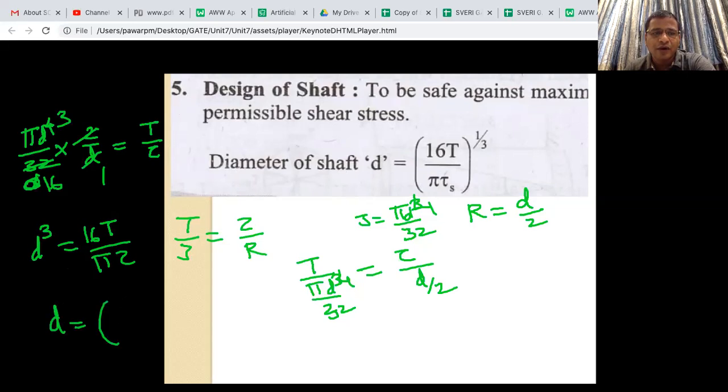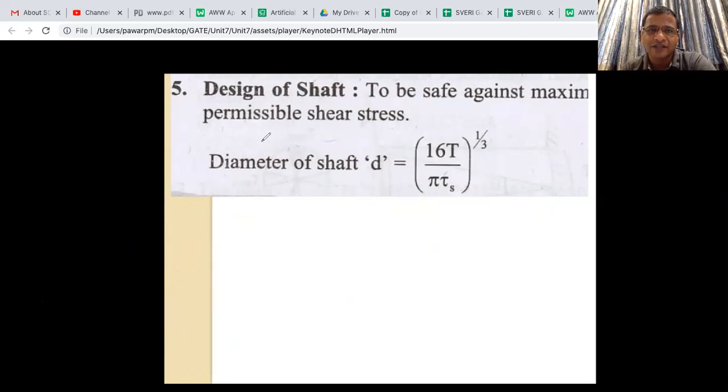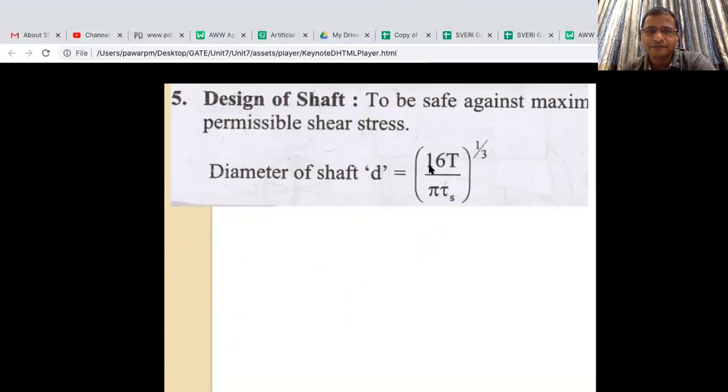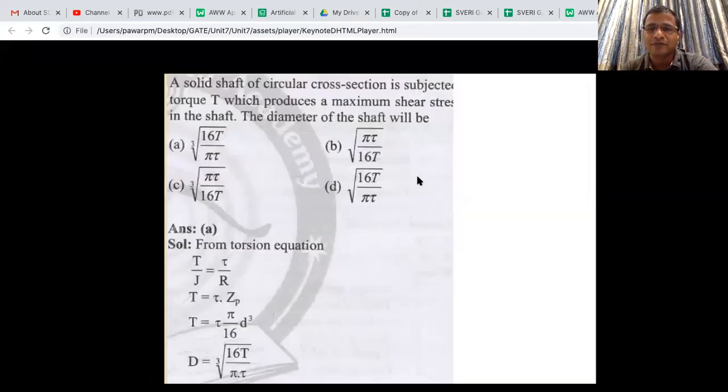Then you can take cube root. D is equal to the cube root of 16T by pi into tau. Some such shorter formula you can remember to save time, otherwise nothing new in this. Sometimes if torque and maximum stress are given, if you remember this formula quickly, you can get the diameter of the shaft without all this stuff. Whatever I discussed has been derived here, and you get the answer.